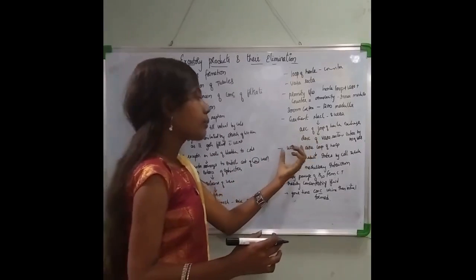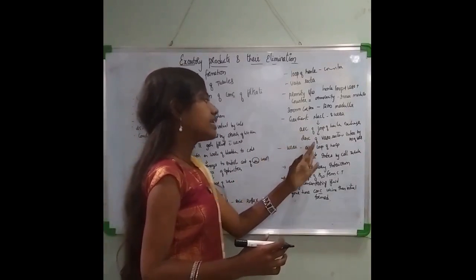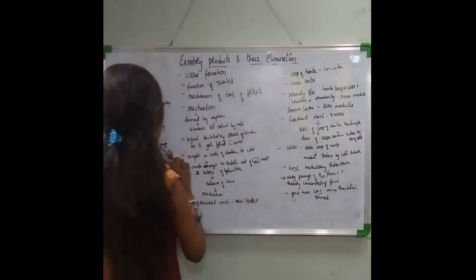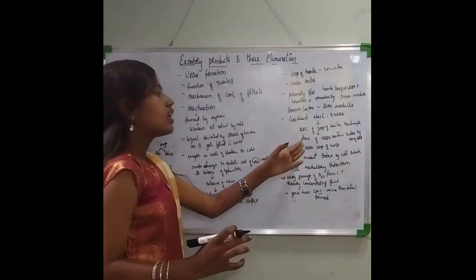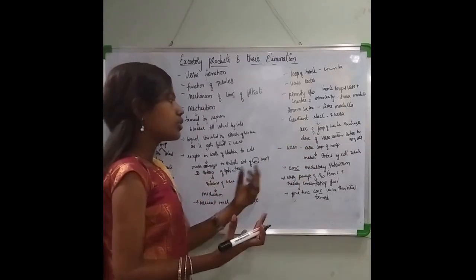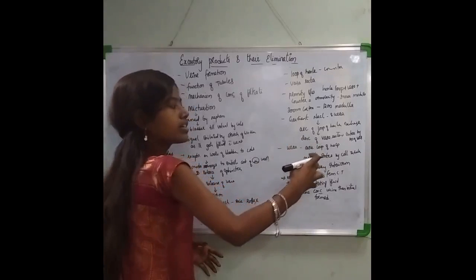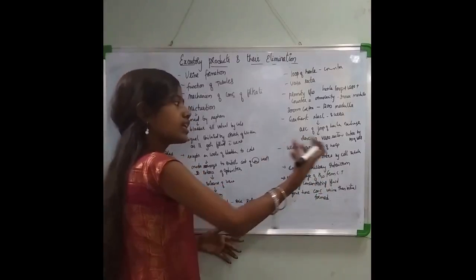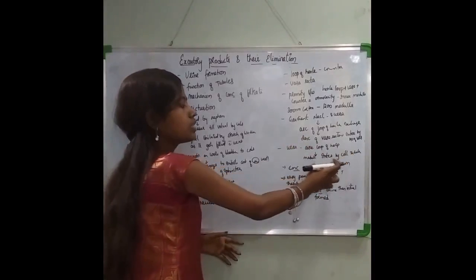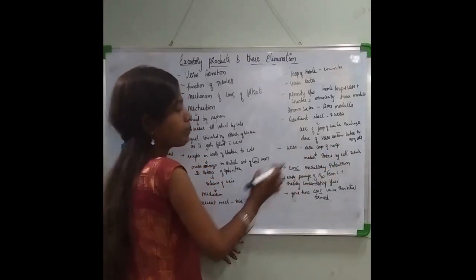Now the same thing happens with the urea. First it reaches the ascending loop of Henle. From the ascending loop of Henle, this has to get transported to the medullary part. It reaches the medullary interstitium by the collecting tubule. With the help of this collecting tubule, it will reach the medullary interstitial part.